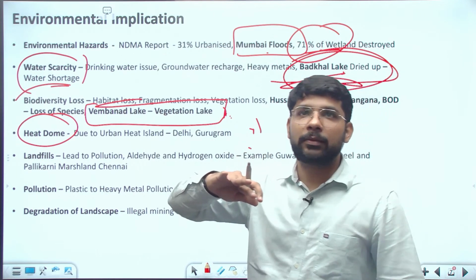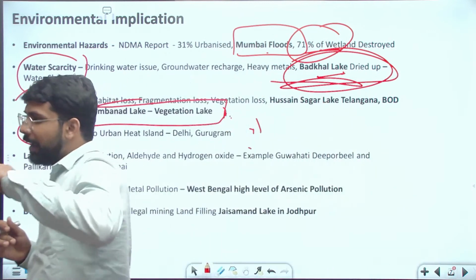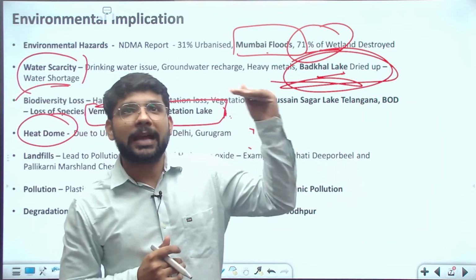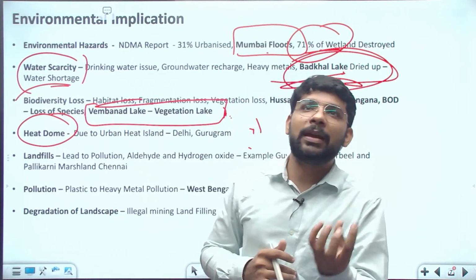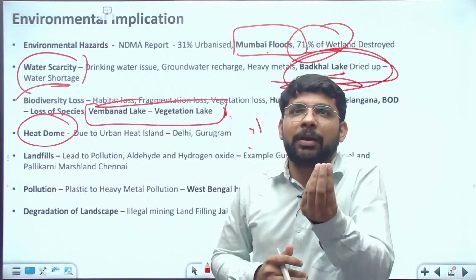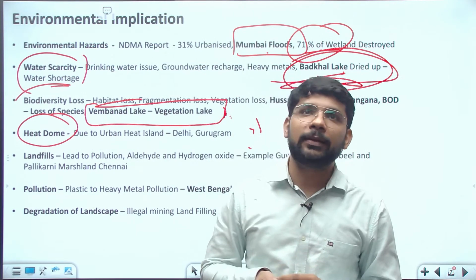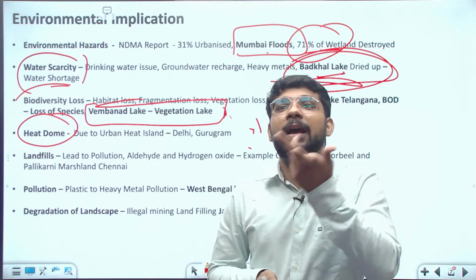Then the landfills. If we are throwing multiple kinds of things in these lakes, then after some time there is an increase in chemical toxicants. Chemical toxicants increase in the water bodies. Like there is an increase in lead, an increase in aldehydes, an increase in hydrogen oxides.